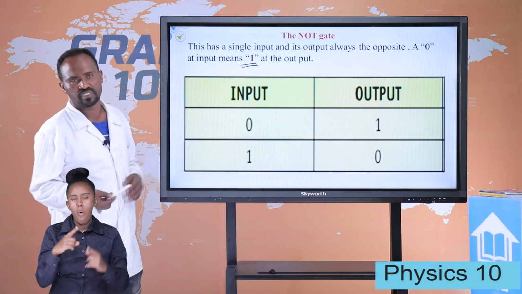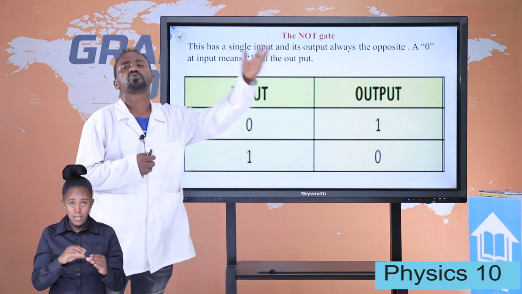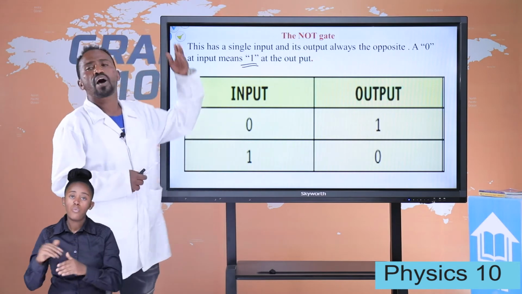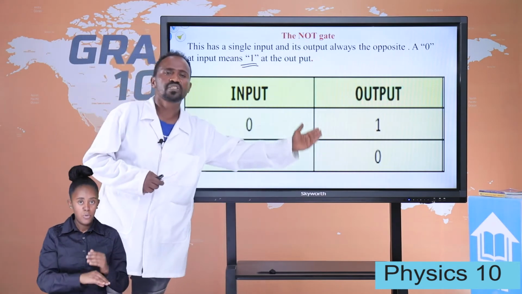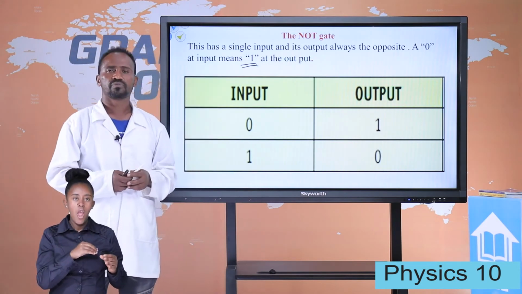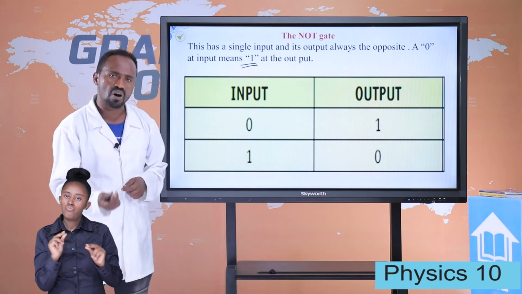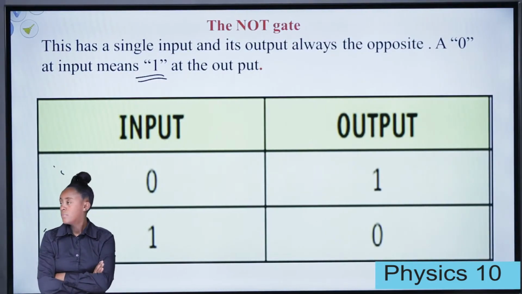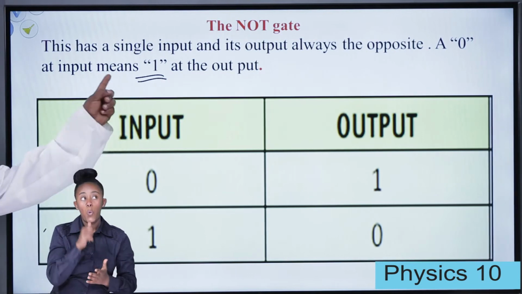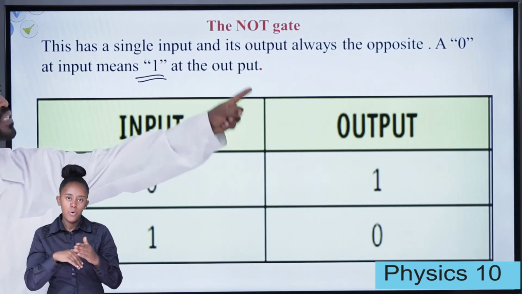It is the opposite. If you have input 0, the output is 1. If you have input 1, the output is 0. We have a single input for the NOT gate. So the NOT gate has a single input and its output is always the opposite.